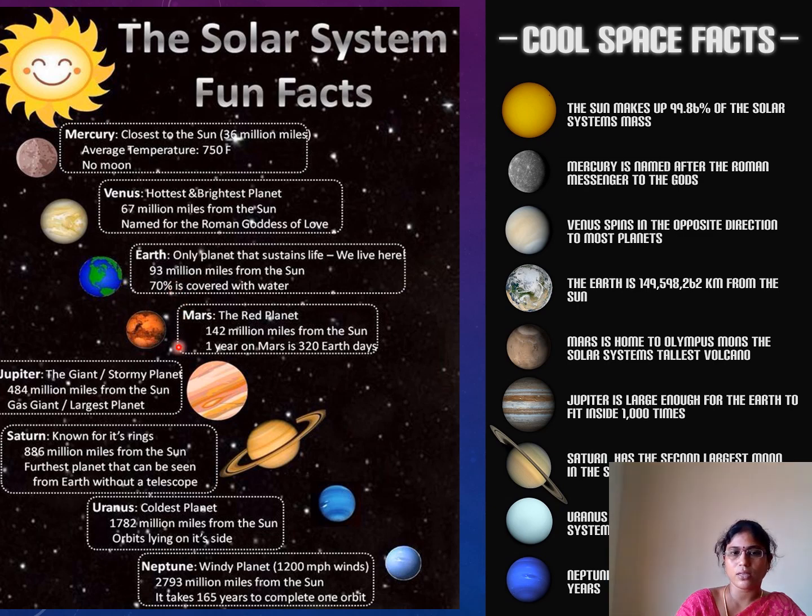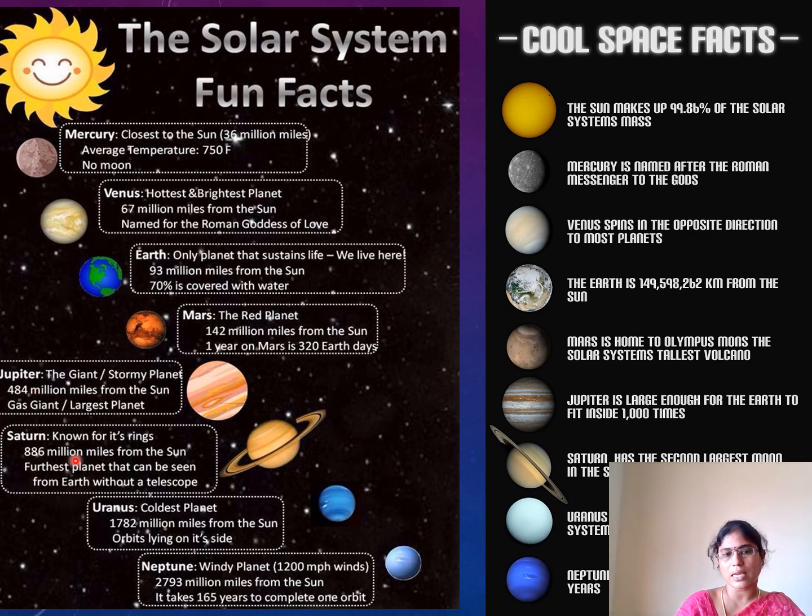The fourth one is Mars, the red planet, 142 million miles from the Sun. 1 year on Mars is equal to 320 Earth days. Next, Jupiter, the giant, bigger one, a stormy planet, 484 million miles from the Sun. It is a gas giant and the largest planet.